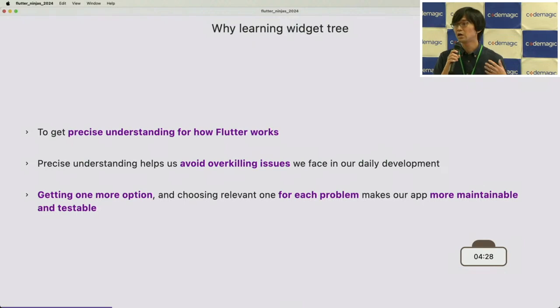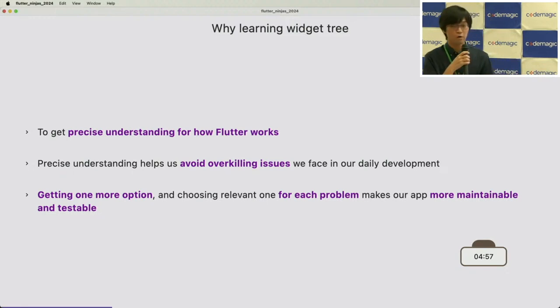Actually, we have a lot of awesome packages like Riverpod or Provider or other state management packages, and animation packages, and a lot of hacks on the web, but sometimes they are not for solving our exact issues.